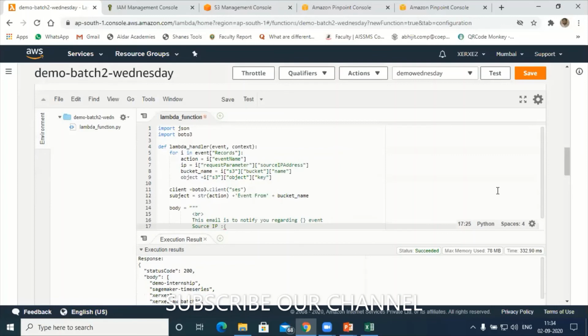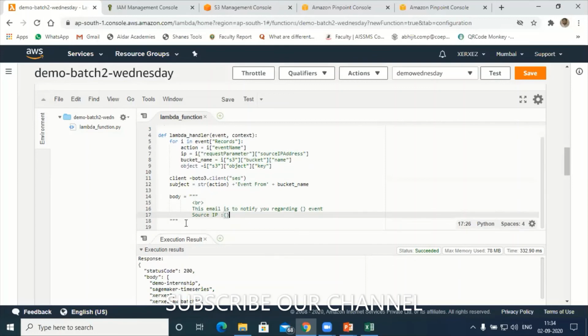Source IP. Next is the format I have to give. Let me add this. After that, I can give the format here. The format of my email should be: first, I want to display the action. After the action, what object it is. Next is my IP address.